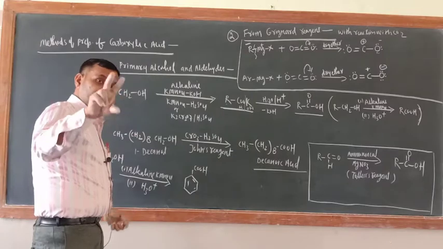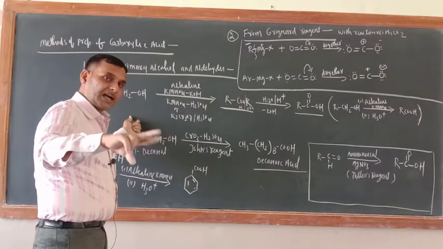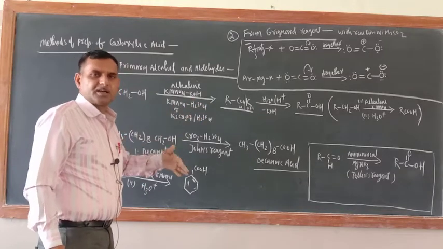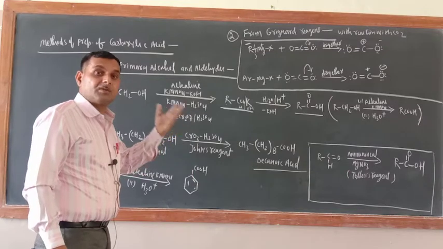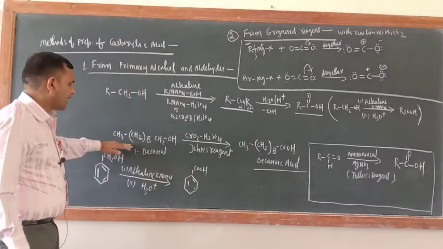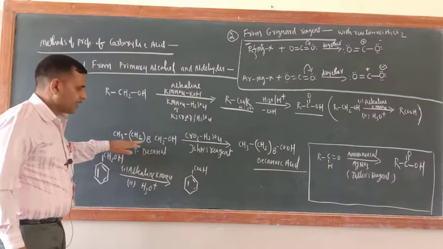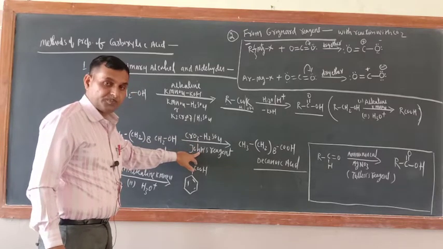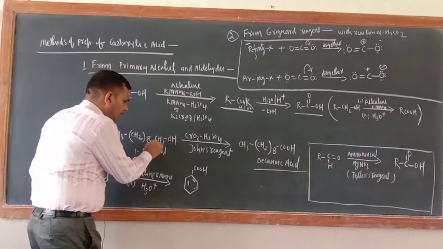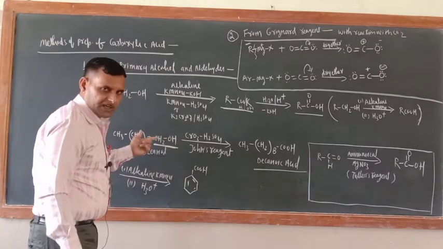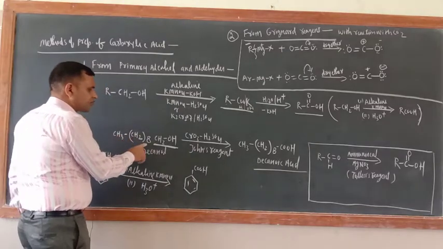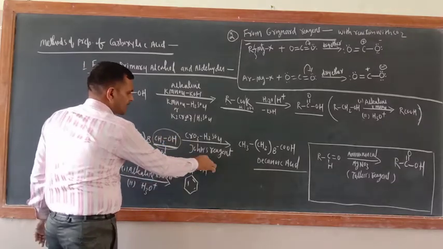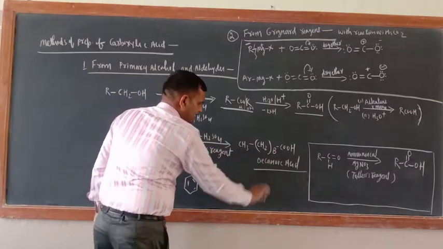Now here one more thing is there. If you want to stop the oxidation of alcohol at the aldehyde and ketone stage, then PCC should be taken, and others are also there. DIBAL is there, diisobutyl aluminium hydride. Now this is 1-decanol, this is also a primary alcohol. There is one new reagent, CrO3 with H2SO4, that is known as Jones reagent. This also oxidizes primary alcohol into COOH, meaning carboxylic acid. So the CH3CH2 chain will be as such, only this group will be converted into COOH, minus H2O will come here. Decanoic acid is formed.